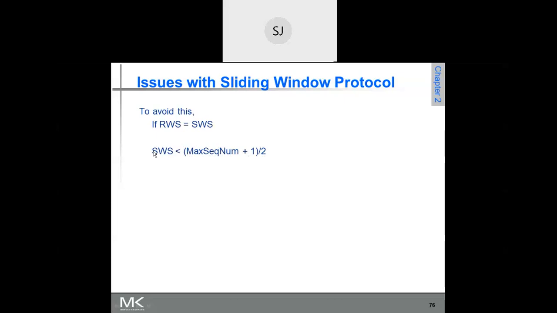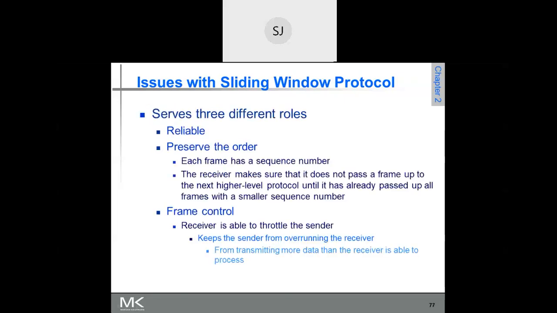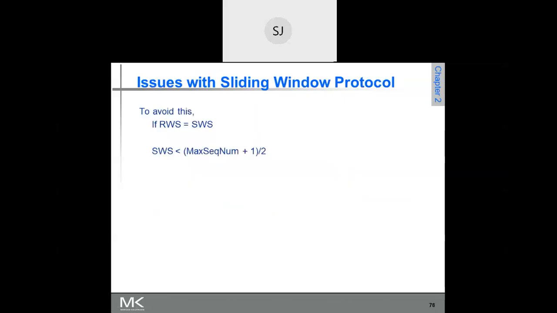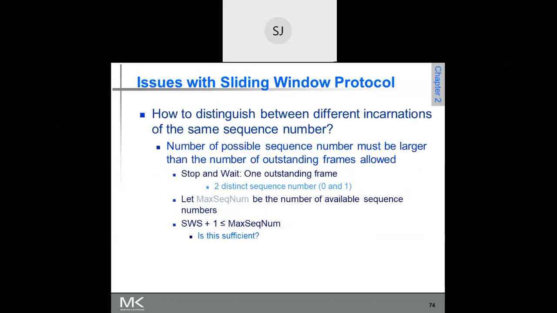Okay, so here is an exercise for you. You have to prove this. If sending window size is less than (maximum sequence number plus 1) divided by 2, how does it solve our problem? Somewhere I had said it. So how actually does it solve the problem?